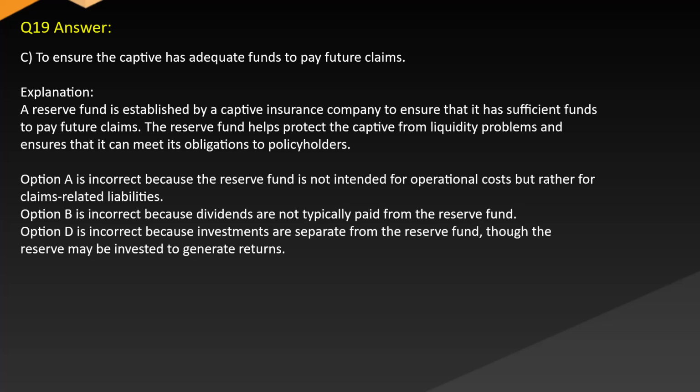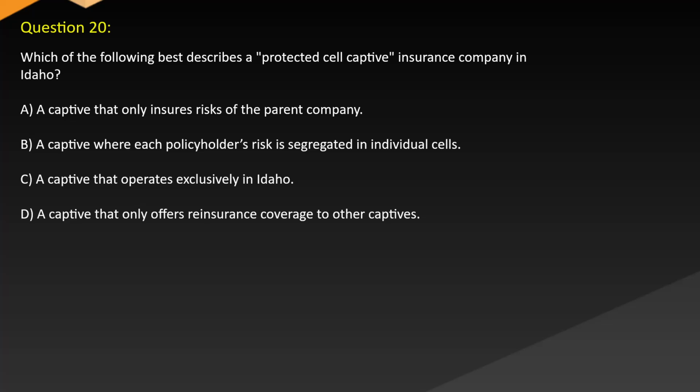Option B is incorrect because dividends are not typically paid from the reserve fund. Option D is incorrect because investments are separate from the reserve fund, though the reserve may be invested to generate returns. Question 20. Which of the following best describes a protected cell captive insurance company in Idaho?